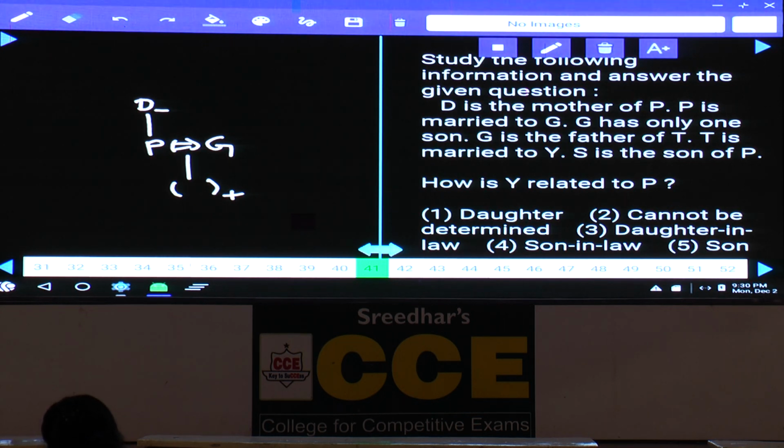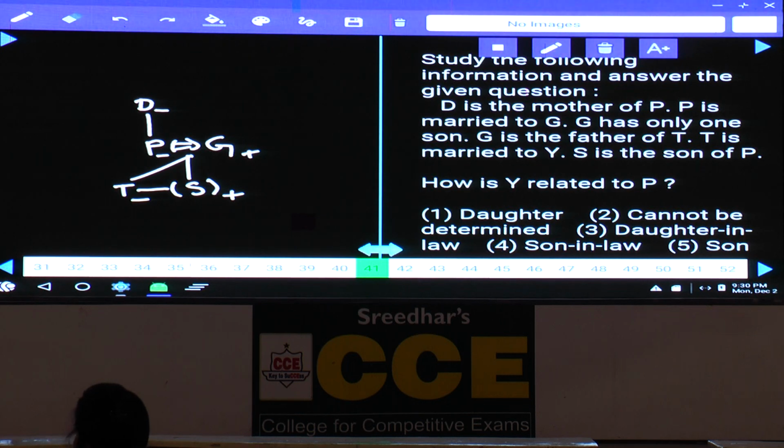And G is the father of T. G is a male. G is the father of T. P is the mother of T. And T is married to Y. S is the son of P. As S is the son of P, S is the only son of this P. Hence T is here. S and T are siblings to each other, out of which S is a male and T is a female, because P and G should have only one son.